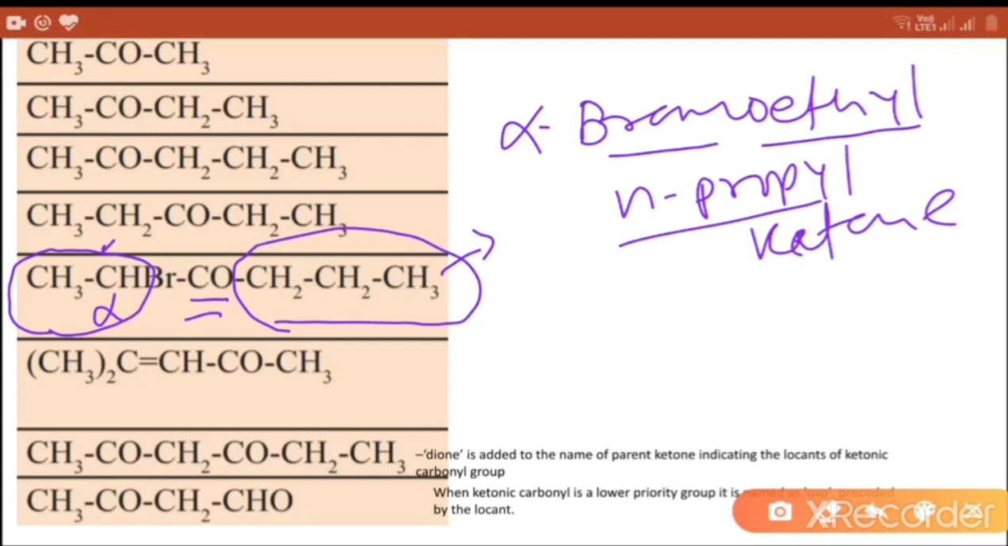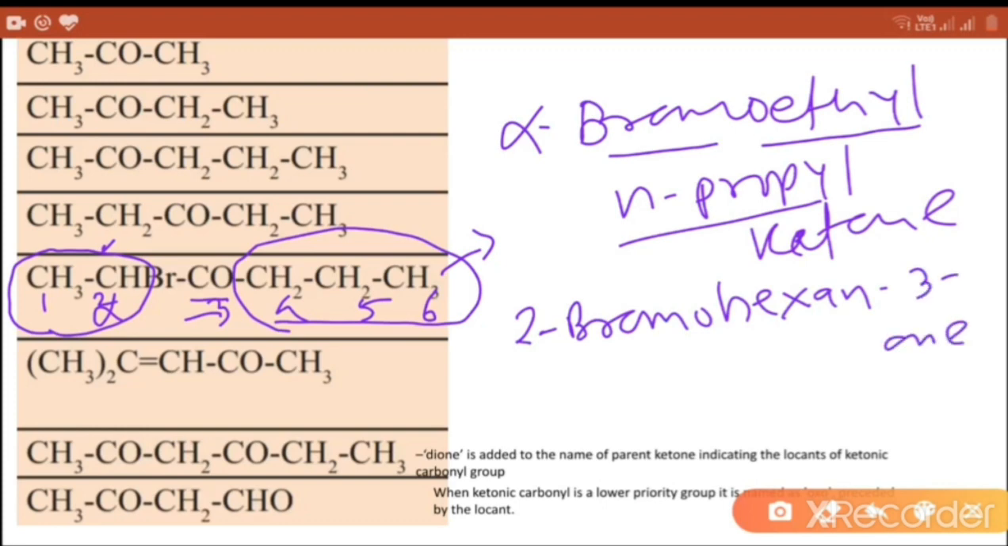And the IUPAC name: 1, 2, 3, 4, 5 and 6. A total of 6 carbon atoms are present. The halogen bromo group is present at the second carbon and the ketone group is present at the third carbon. So the IUPAC name is 2-bromohexan-3-one.